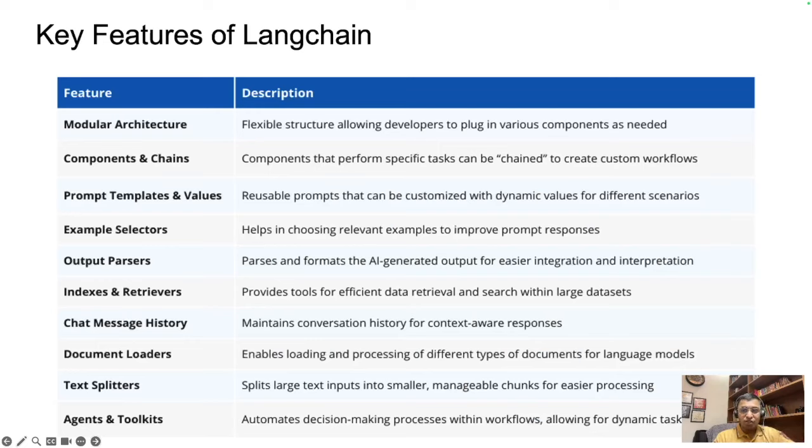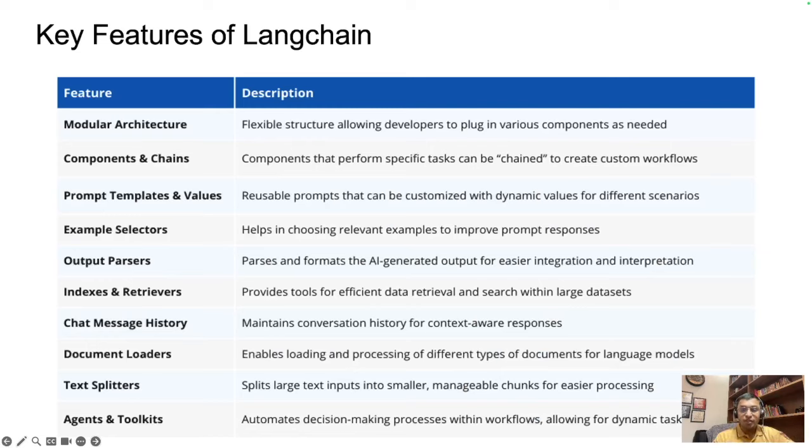And chat message history. Conversations feel more natural when you have a running context behind them. Langchain can store previous messages and maintain that context. This ensures that whenever an assistant is responding, it does not forget what was being discussed earlier, so it leads to more human-like interactions.